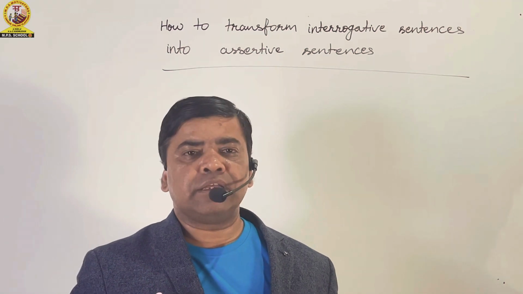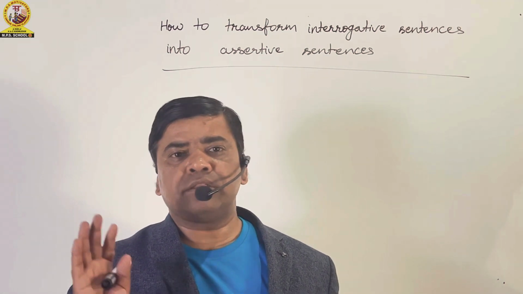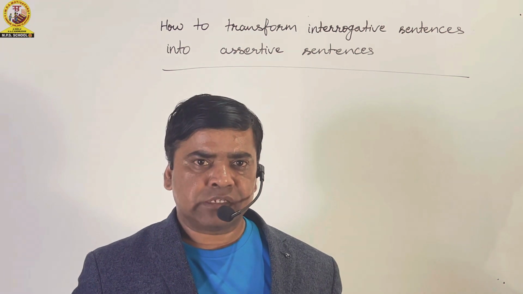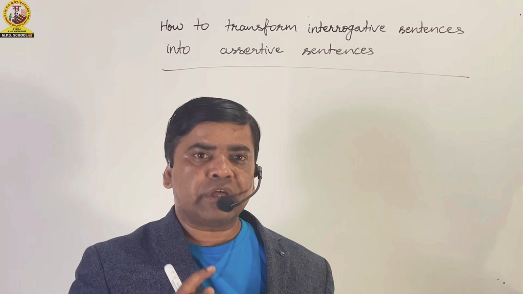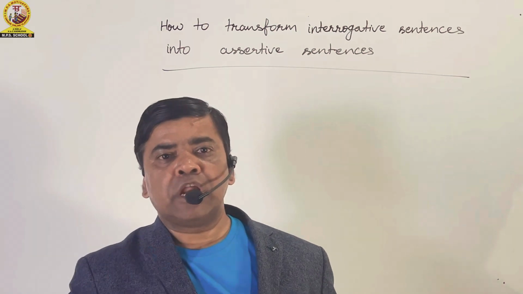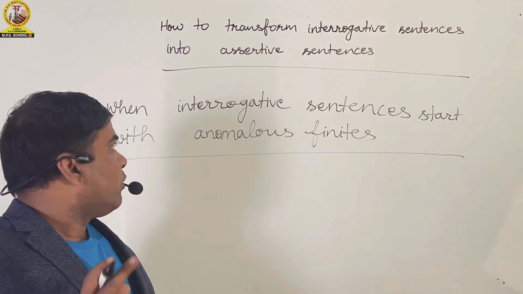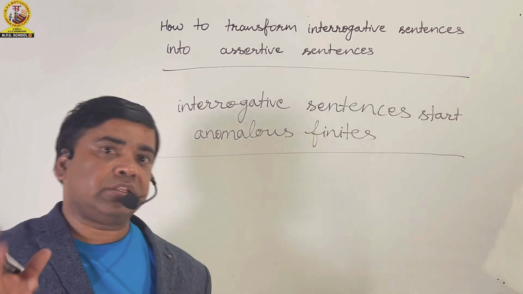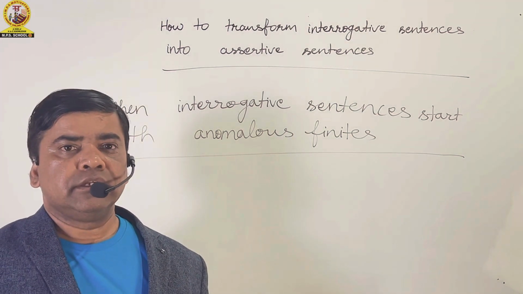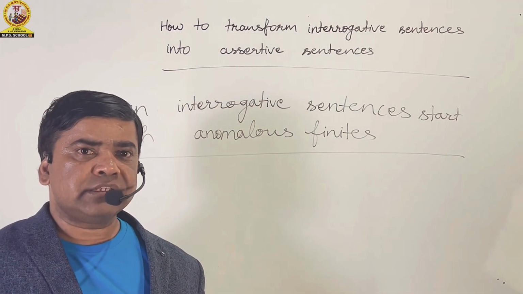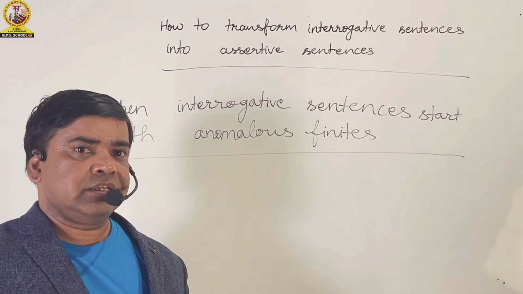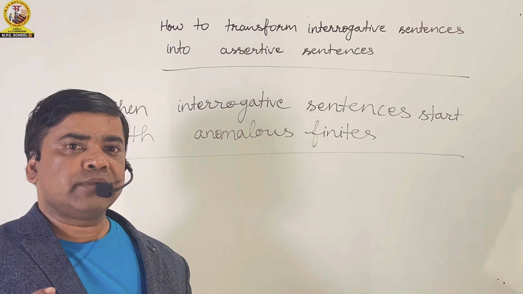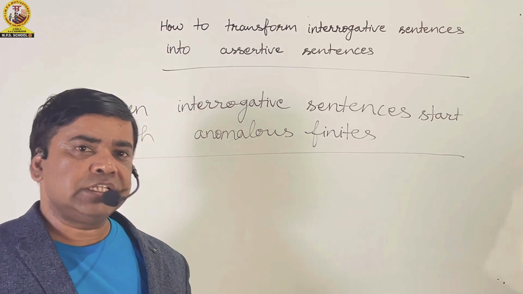The first one is that they will start with anomalous finites, and the second condition is that before the anomalous finites question words will come. When interrogative sentences start with anomalous finites, how do we change interrogative sentences into assertive ones?